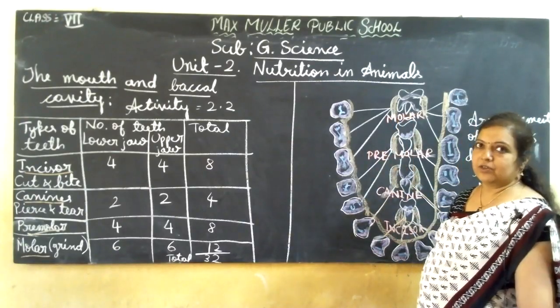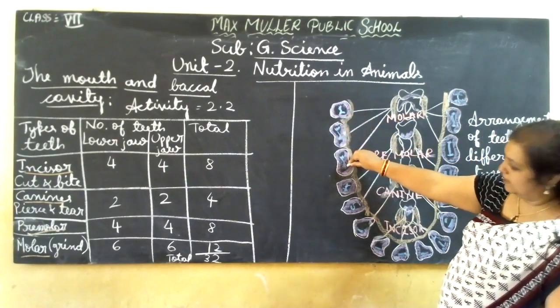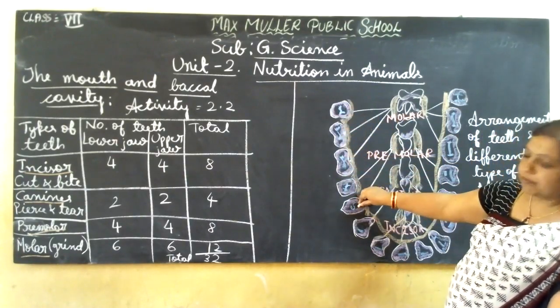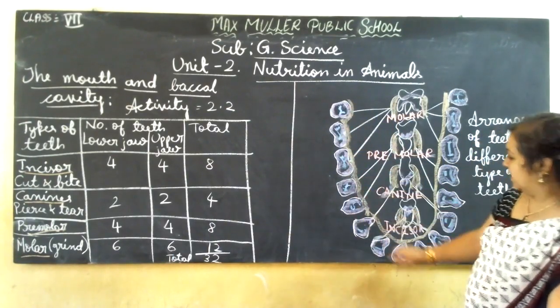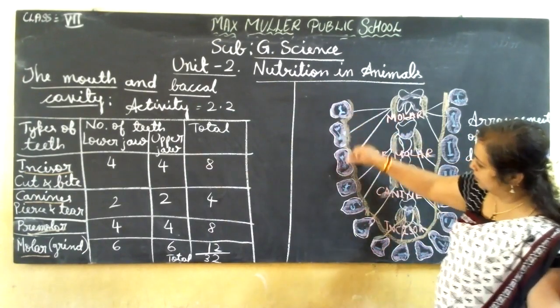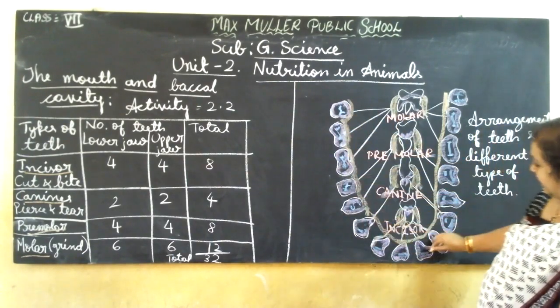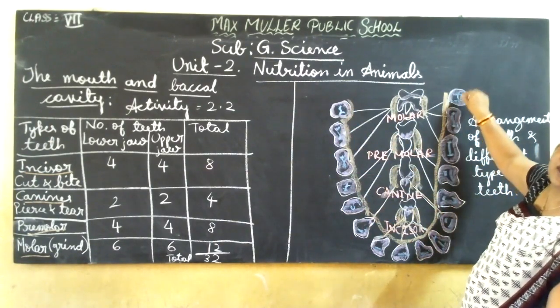Understood, children? Now you found how many? Here 1, 2, 3 molars, 1, 2 premolars, then this is a canine, and 1, 2, 3, 4 incisors. So how many? 1, 2, 3, up to 16. So 16 twos are 32.